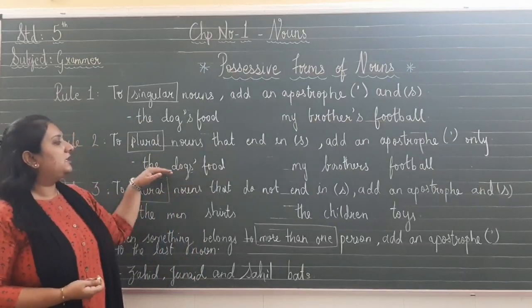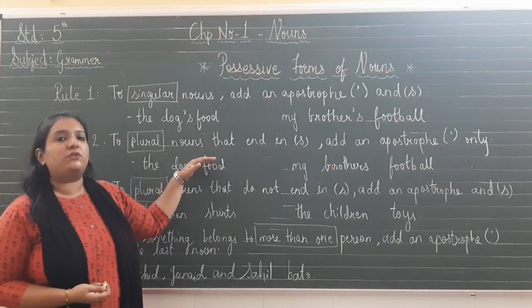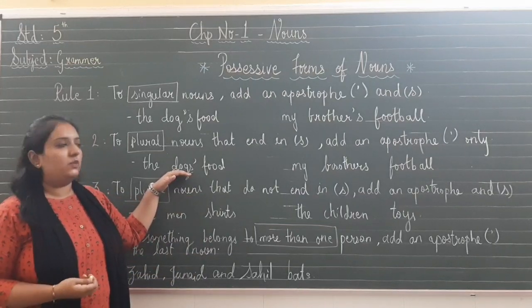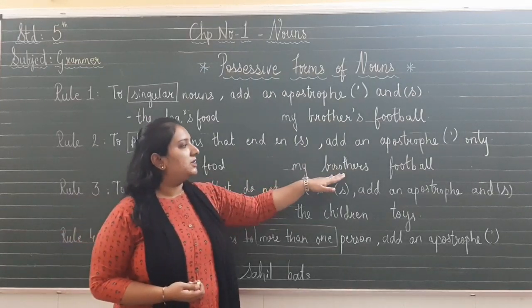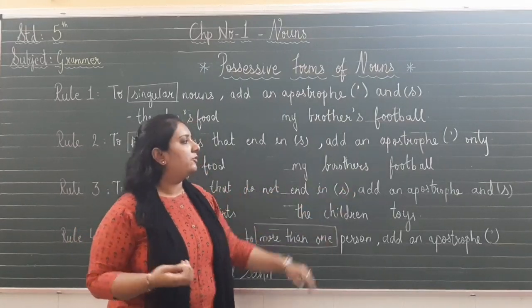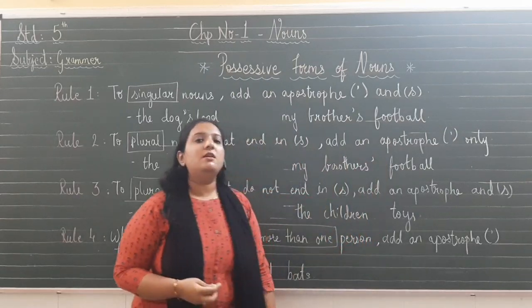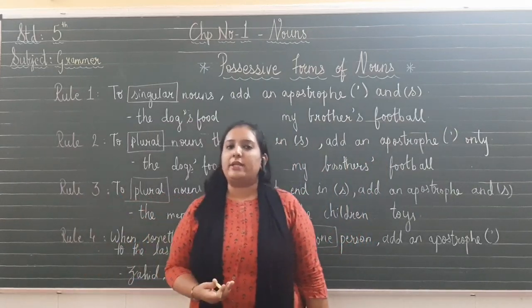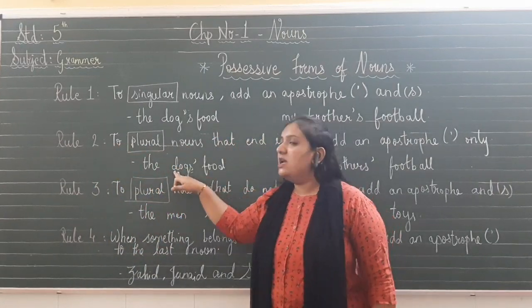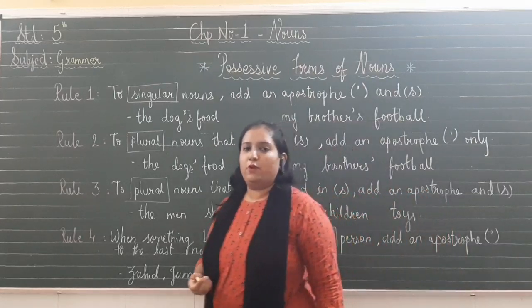Whose food it is? The dogs' food. If the noun is plural, we will put the apostrophe after the s if the noun is already carrying s in the word. Same way goes with my brothers' football. Here I am having brothers' plural form. So for plural form, we will put apostrophe only, and that too after s. So what is rule number 2 telling us? Rule number 2 is telling us that if there is a plural noun, we have to just put that apostrophe and make it a possessive form.